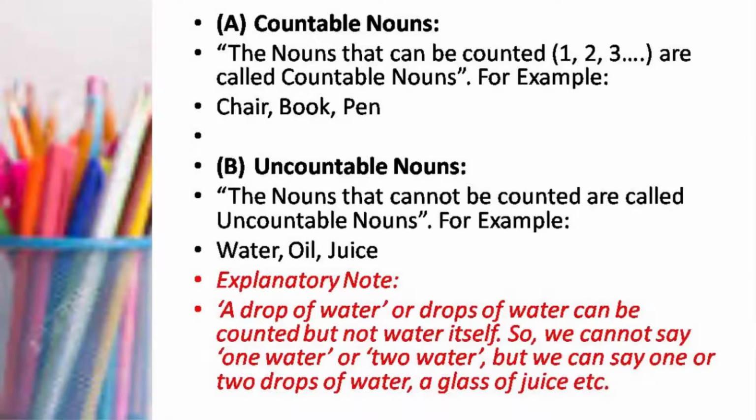And similar is the case with abstract nouns: honesty, truth, beauty. They are also uncountable nouns. So what we have done here is divide those 5 categories into broader terms, countable nouns and uncountable nouns, because some grammarians prefer this kind of division.